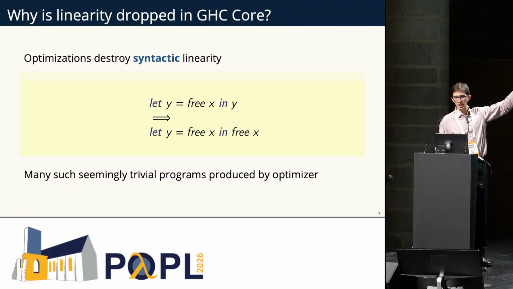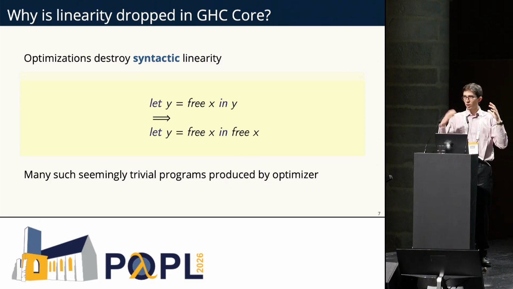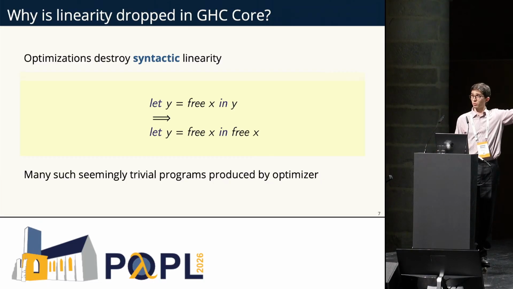We have an example here where we inline let y equals free x in y. So y is inlined, and then we have let y equals free x in free x. And this is already problematic. Maybe we drop the binder afterwards, but we type check all intermediate results in the program. And this one is already rejected before we even have the chance to drop the binder, because y, again, is not used and core is lazy.